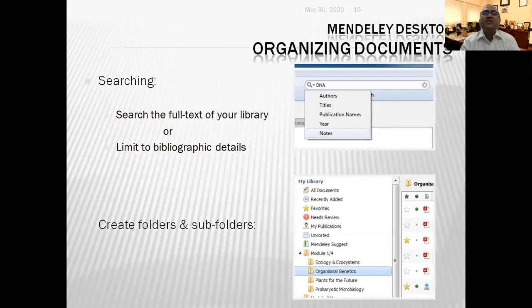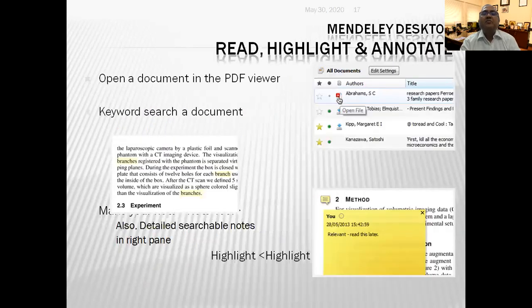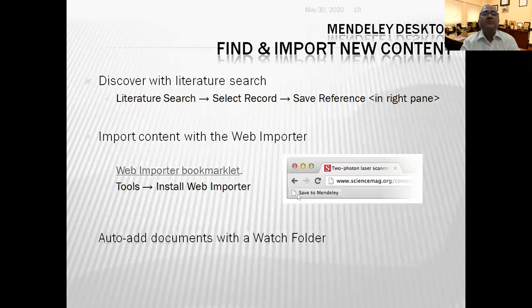It helps in organizing your readings very well. It also has a number of options to create folders and subfolders. This read, highlight, and annotate option in the PDF viewer is very interesting. You can put detailed searchable notes also in this, and all these things that you highlight and annotate are savable in this. You can use it anytime. You can use this as a find and import view of contents. You can do a literature search using this tool.